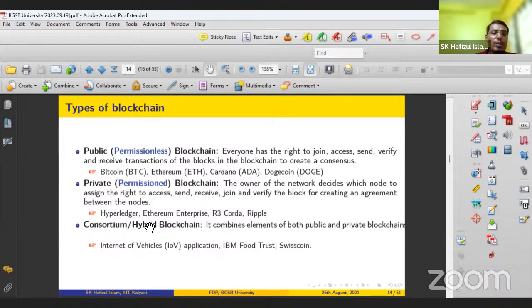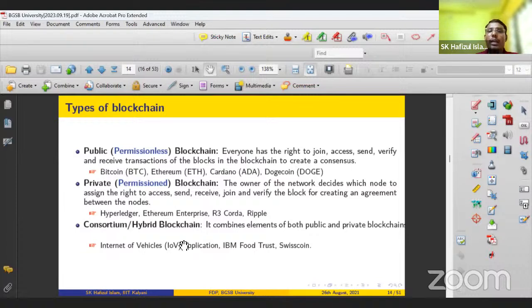Another kind of blockchain is called the consortium or hybrid blockchain. This is a combination where some part is private and some part is public, right? The applications of consortium blockchain are growing fast, like the Internet of Vehicles, IBM Food Trust, Swisscoin. So these are examples of consortium blockchain.